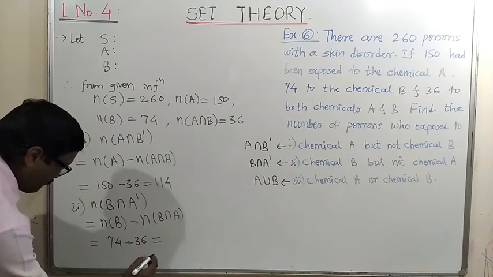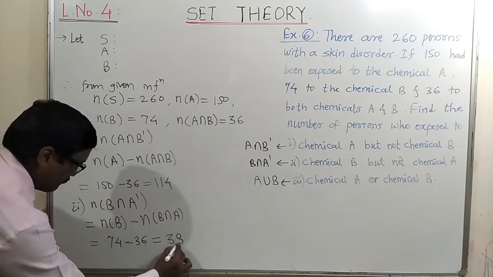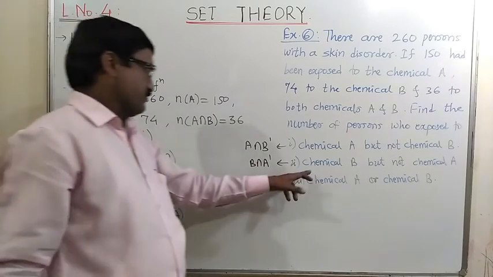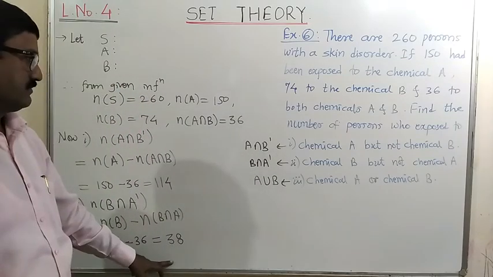So it is equal to 38. So this is the answer of the second sub question, that is 38.